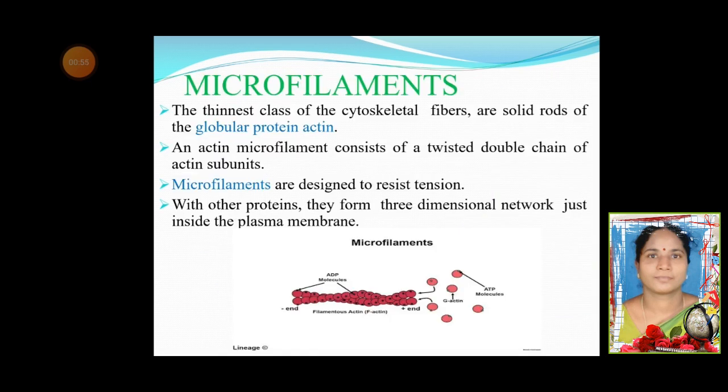Microfilaments. The thinnest class of the cytoskeletal fibers are solid rods of the globular protein actin. An actin microfilament consists of a twisted double chain of actin subunits. Microfilaments are designed to resist tension. With other proteins, they form a three-dimensional network just inside the plasma membrane.